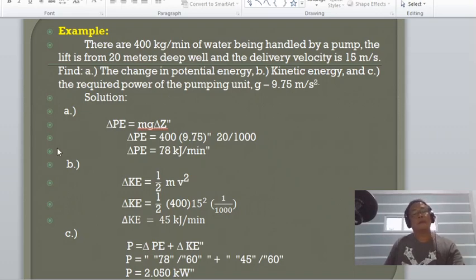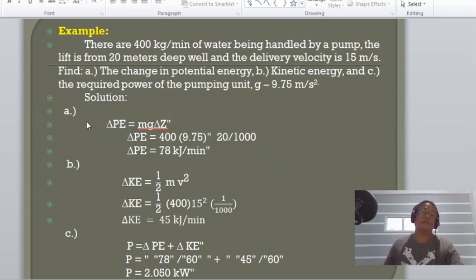Therefore, the change in potential energy is 78 kilojoules per minute. It is clear, so let us now proceed to the change in kinetic energy.